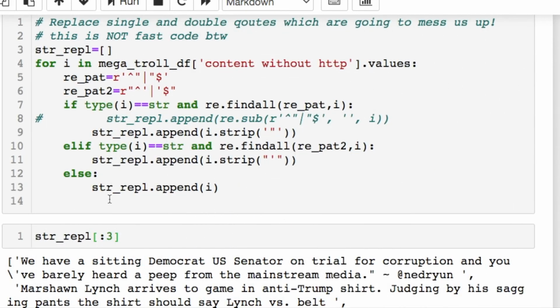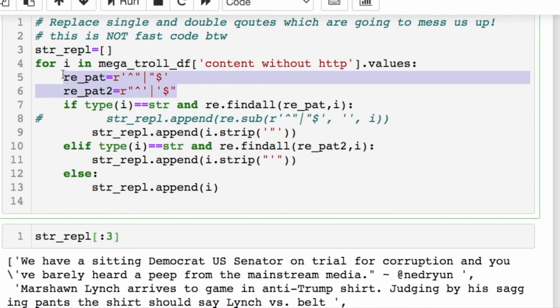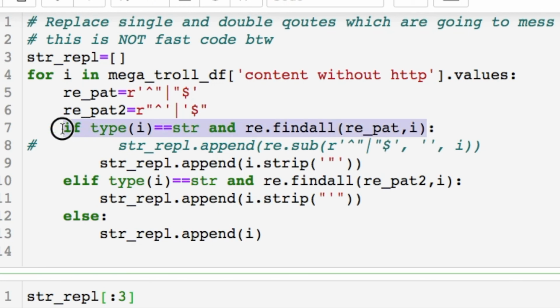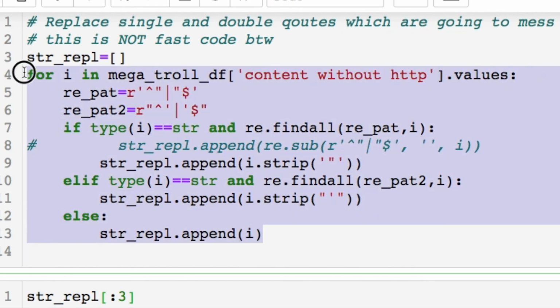Moving on, there's a few other issues to parse these data. There's numerous strings that need to be fixed. You have extra single and double quotations that you need to look for. So I did a regular expression to allow me to look at the beginning or the end of the string for these extra quotations. And if they occur here, you're looking for all of them, just do a string strip for each one of these separately. This code is kind of slow because, again, you're going through a few million entries doing if-else statements. It's not going to be fast. You could figure out a better way to do this, I'm sure.